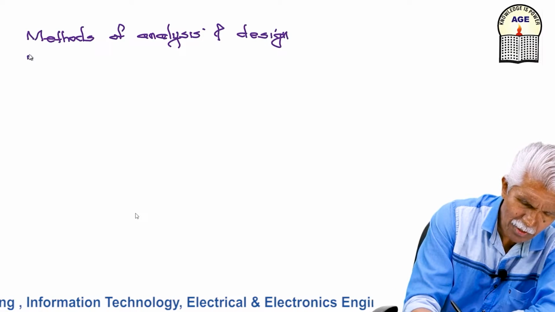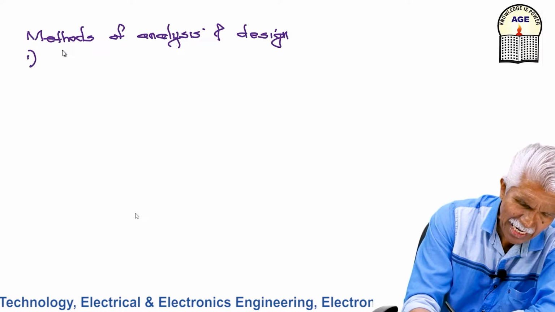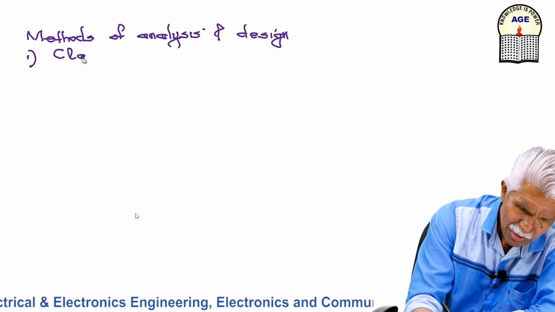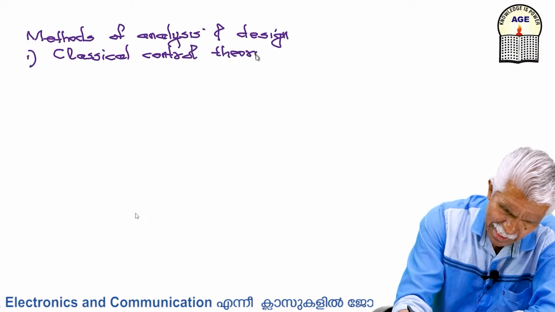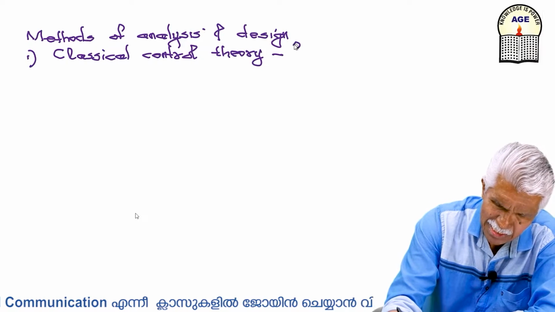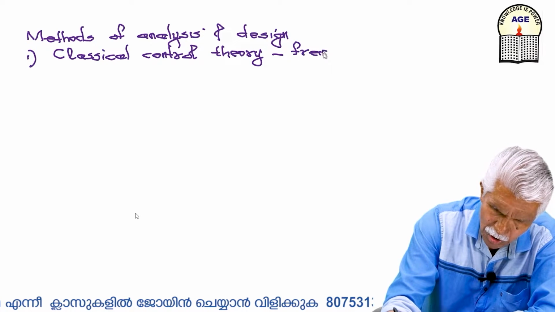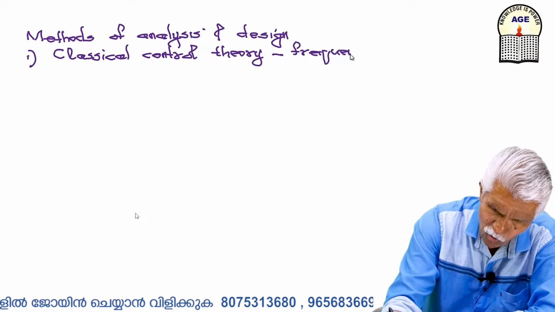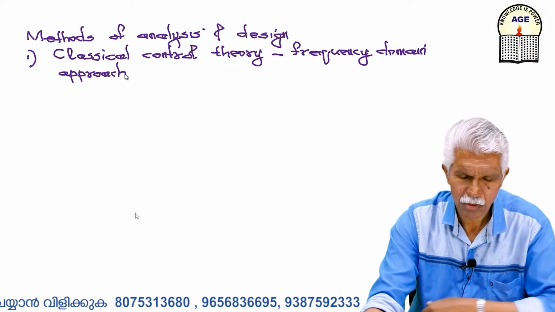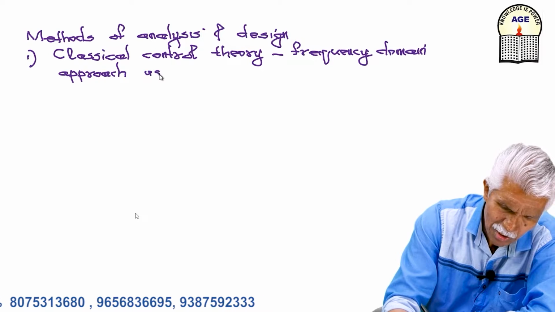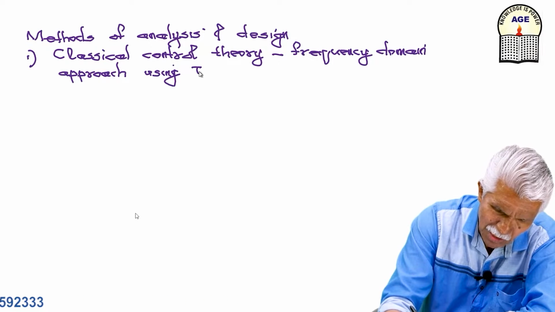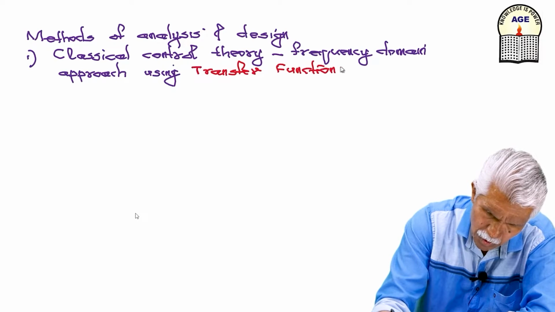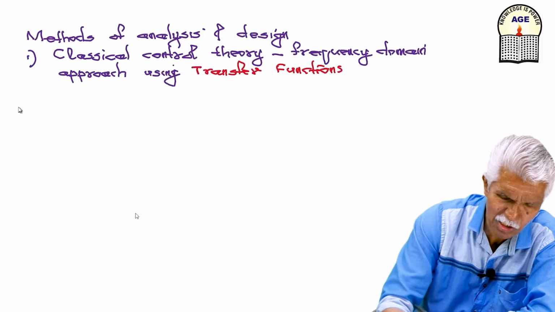One is classical control theory, which is a frequency domain approach using transfer functions.